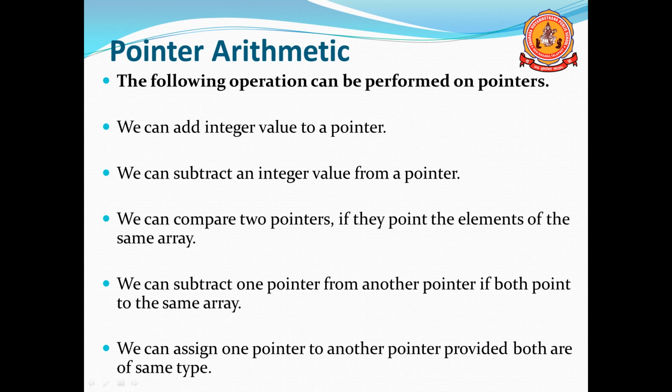We can assign one pointer to another pointer, but both should be of the same type. Two integer pointers can be assigned, or two float pointers can be assigned.